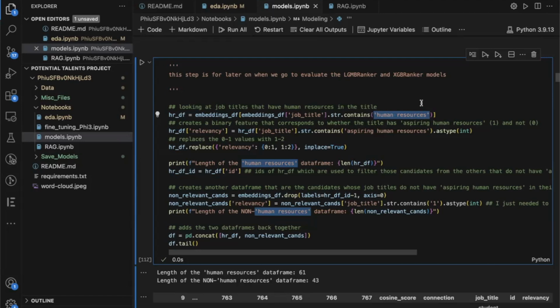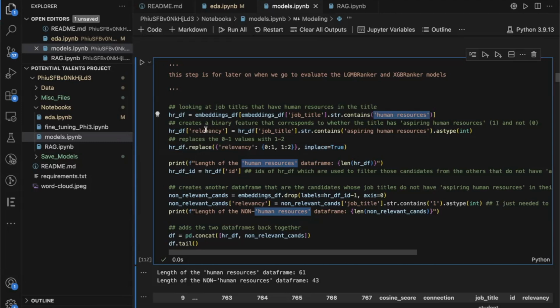And note again, we're using aspiring human resources as the phrase in question, the whole project. So I'm looking for those candidates who have two-thirds of the title in their job title. And then on this next line, of those people who have human resources in their job title, now I'm going to look for the aspiring human resources. Now I'm looking for the full title.